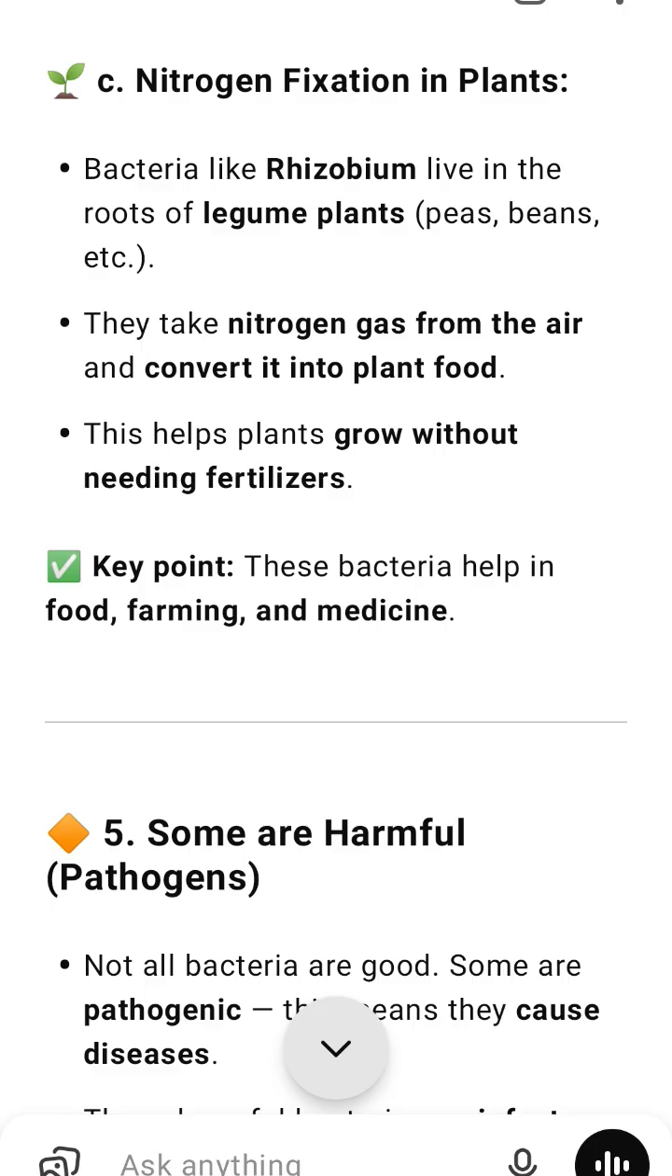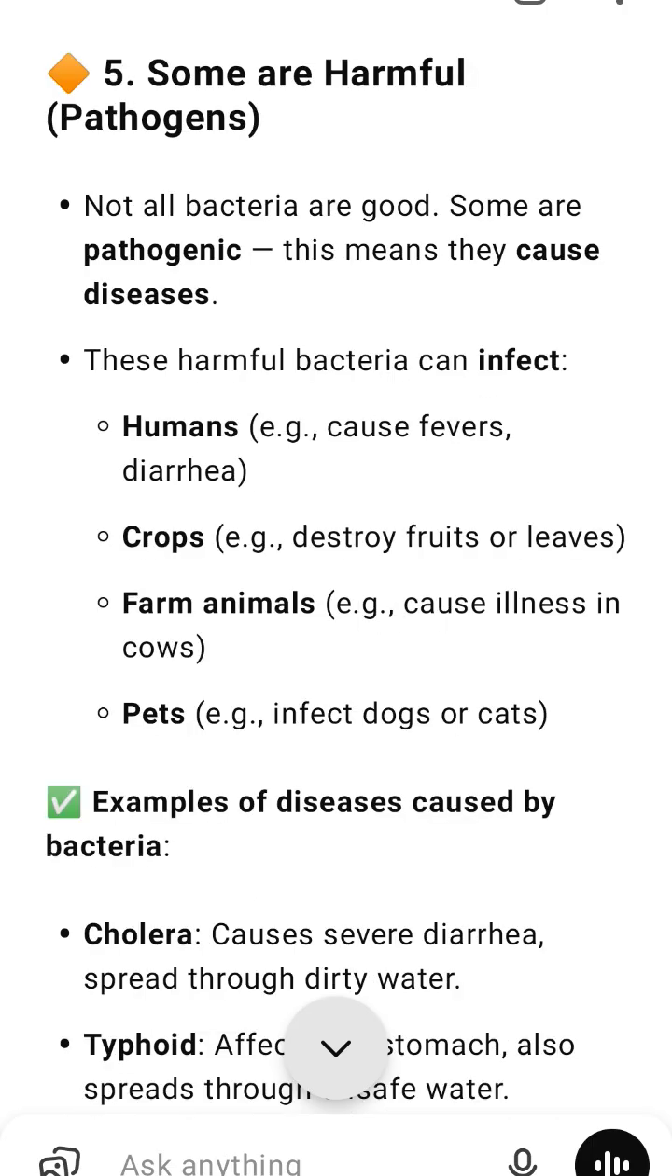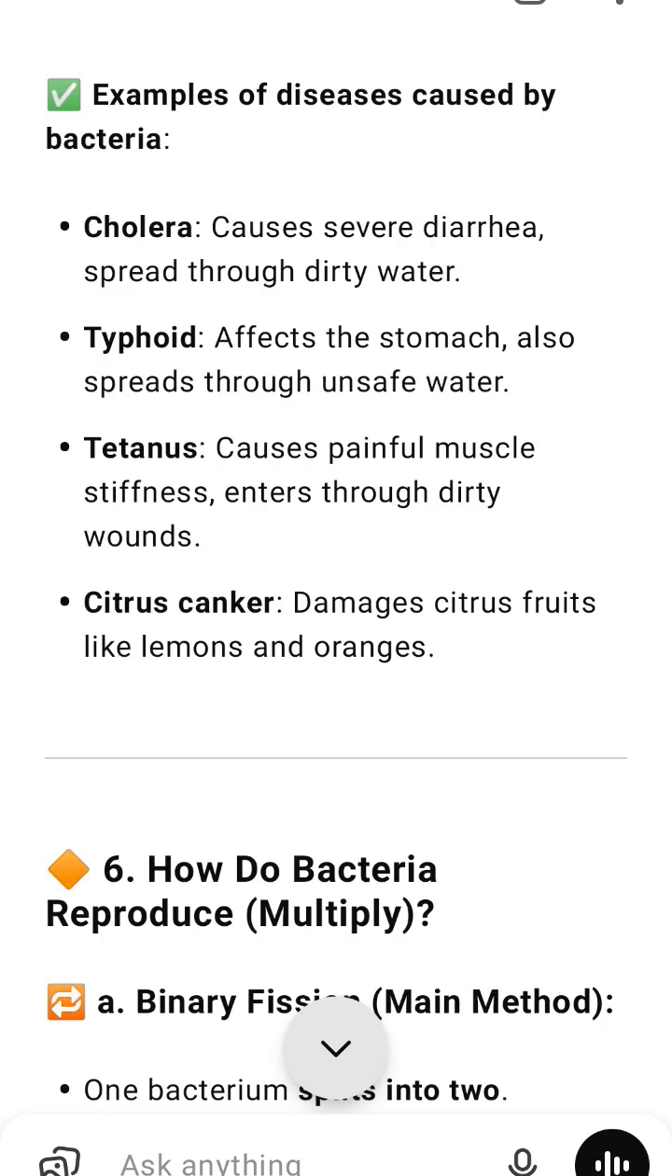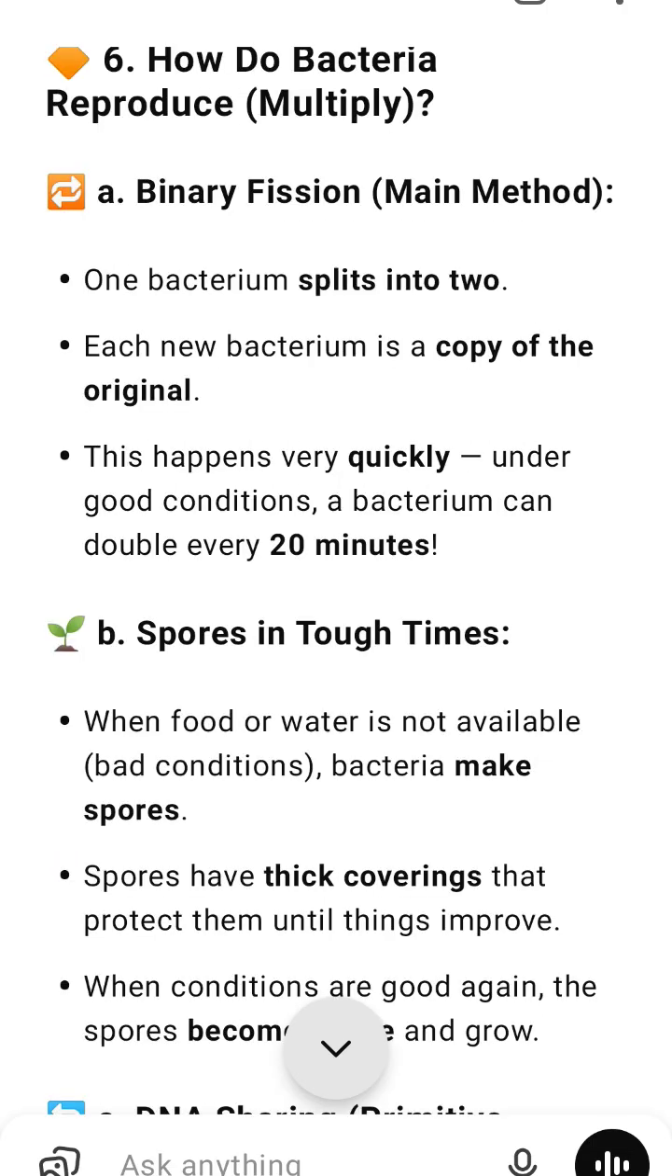C. DNA sharing, a primitive sex-like reproduction. Sometimes bacteria can transfer DNA from one to another. This is not true sexual reproduction, but a simple way of sharing genes. It helps them adapt to new environments or resist antibiotics.